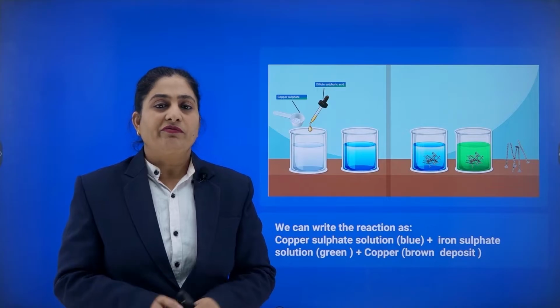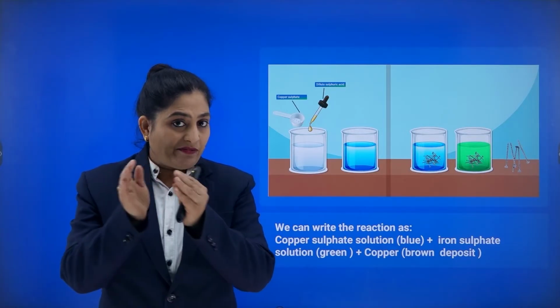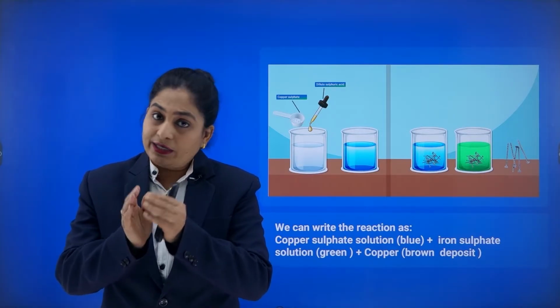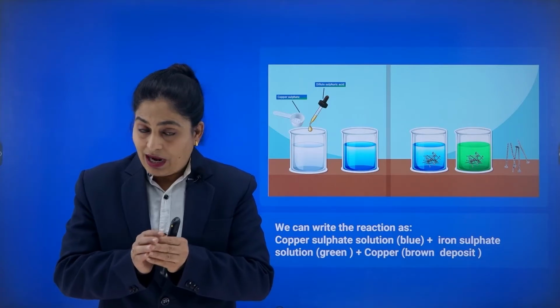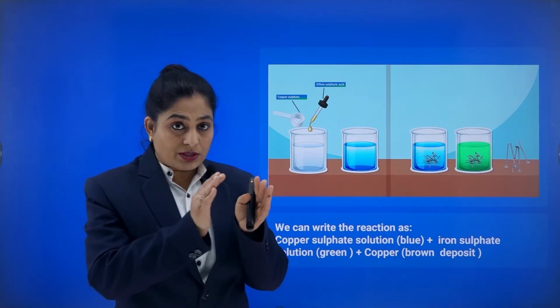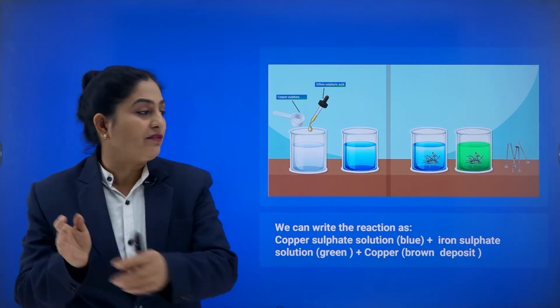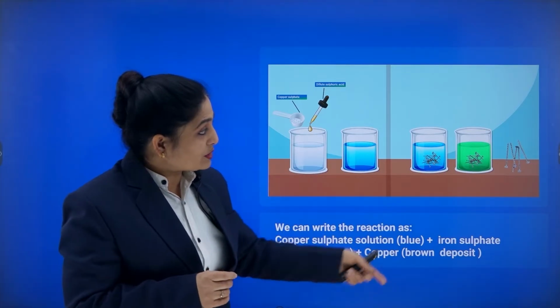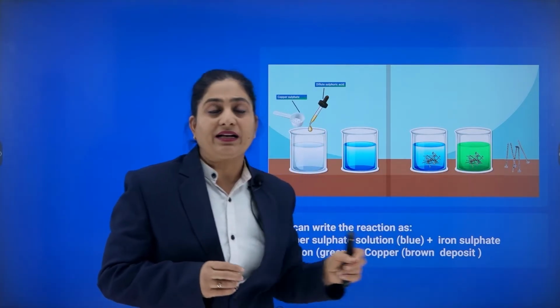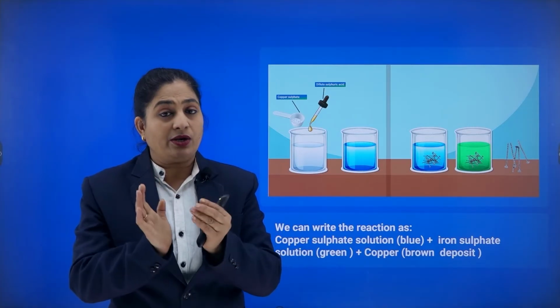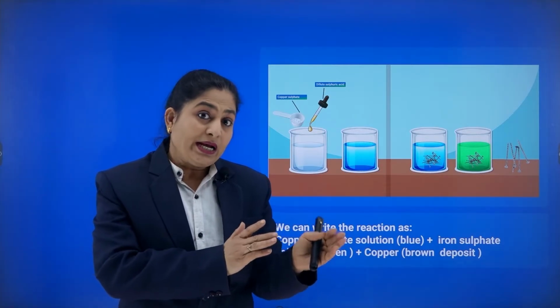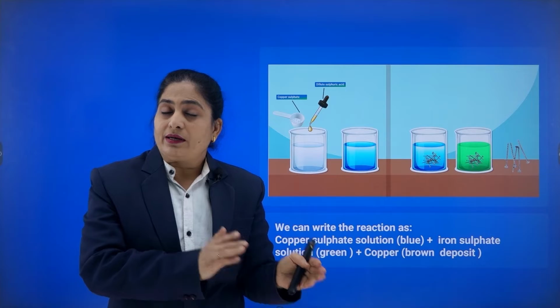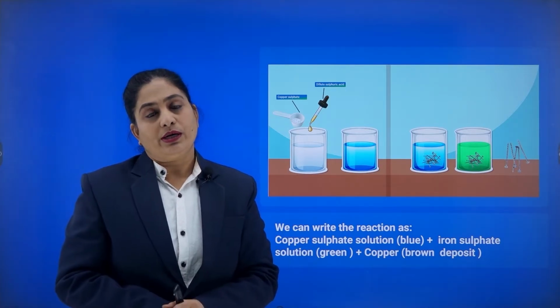After some time, we observe that the iron changes into iron sulfate, which is green in color, and there is deposition of copper on the iron nail. The color of the iron nail changes from the normal grayish metallic color to reddish brown, that of copper.